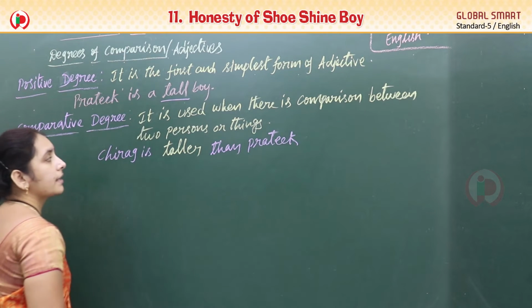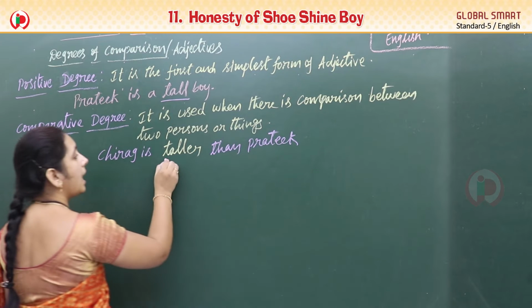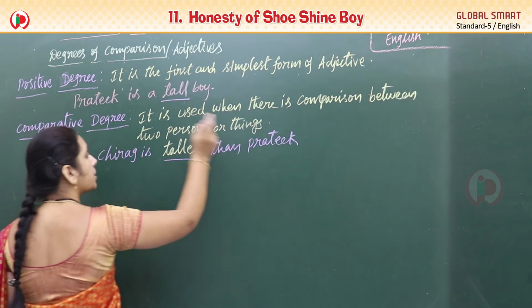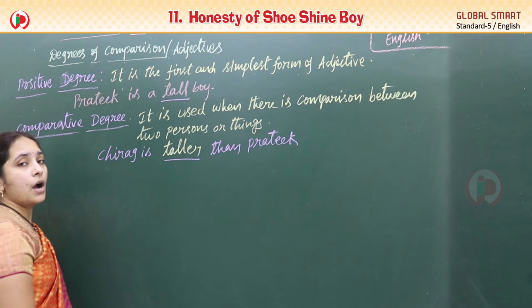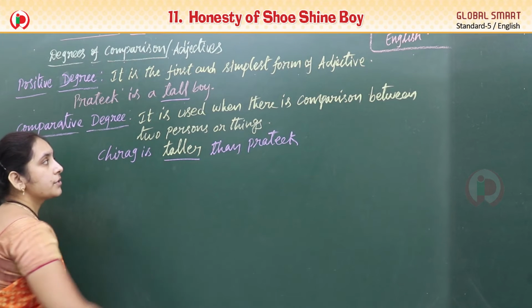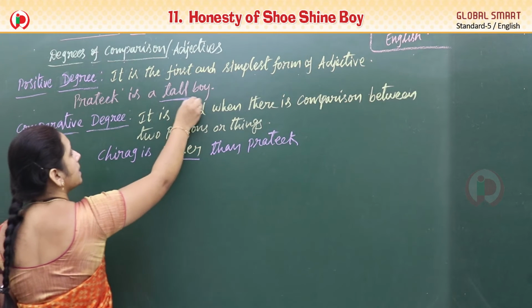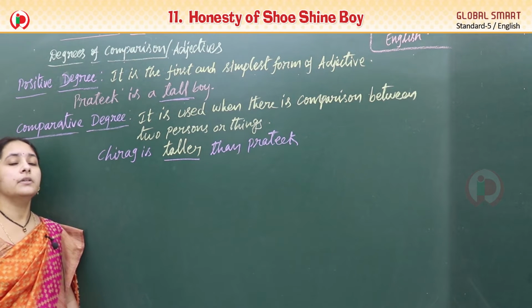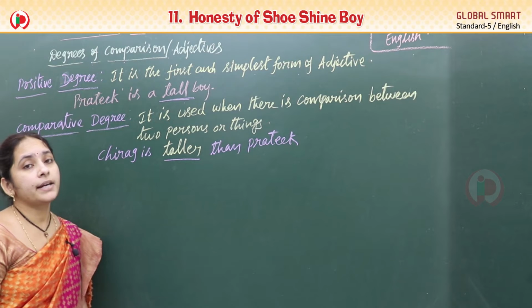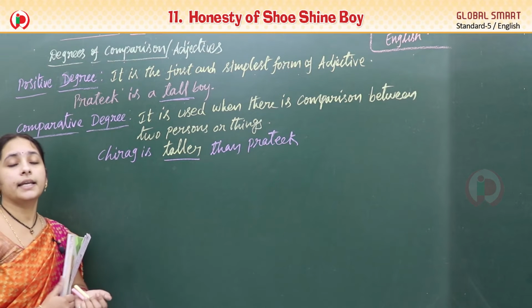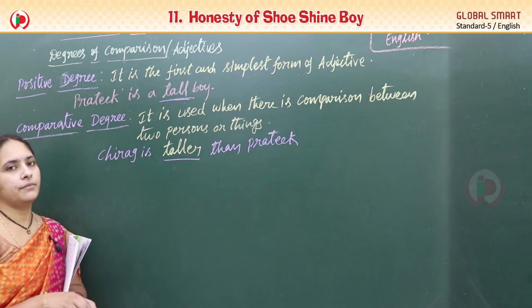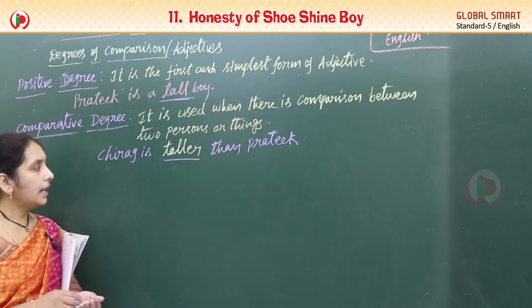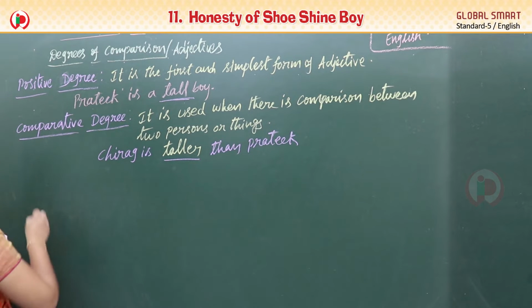Chirag is taller than Pratik. So here what do we have? We have compared Chirag and Pratik. How? Taller. So here tall is tall boy. Tall is the simplest form of the adjective. Taller is the comparative form of the adjective. Okay?